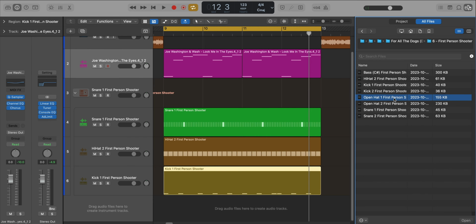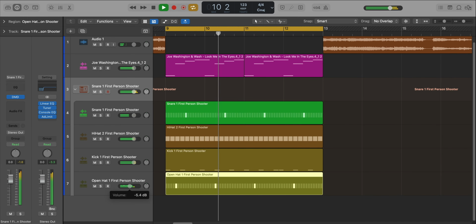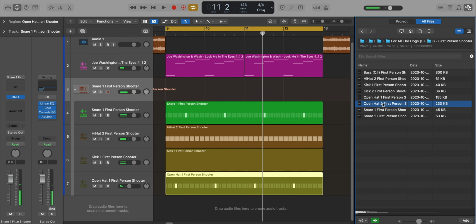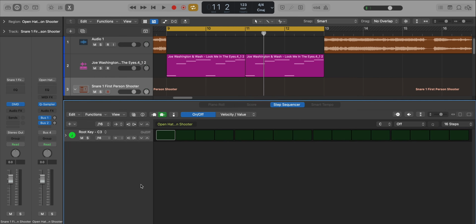Next, let's bring in the open hat. So there are 2 open hats. Let's bring in the first one. Let's bring in the second open hat. Bring that in right here. And that just happens on the 1.